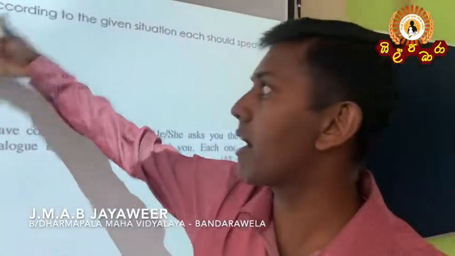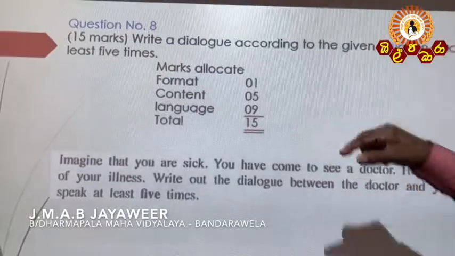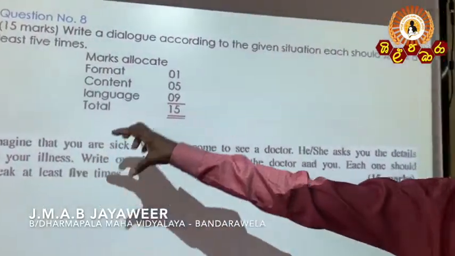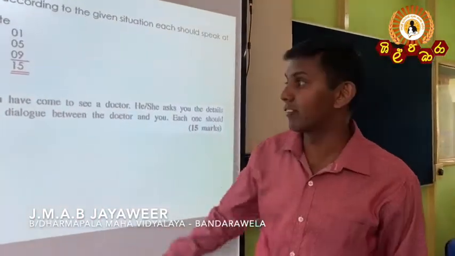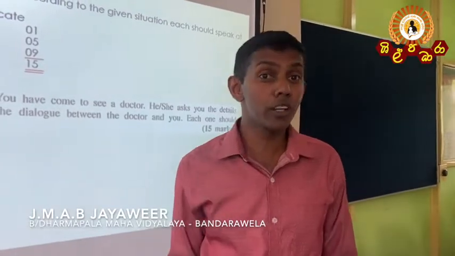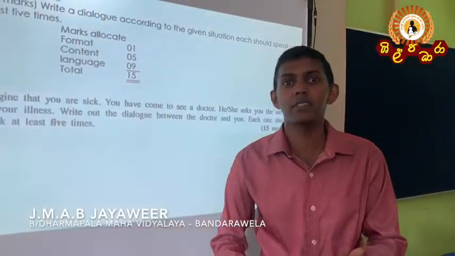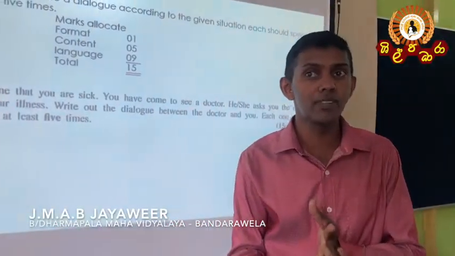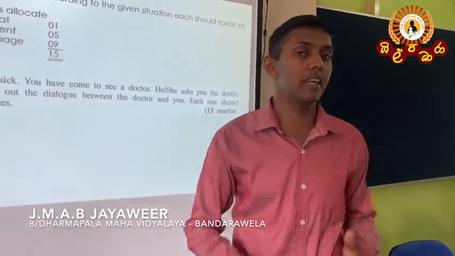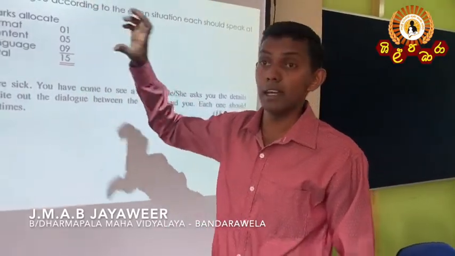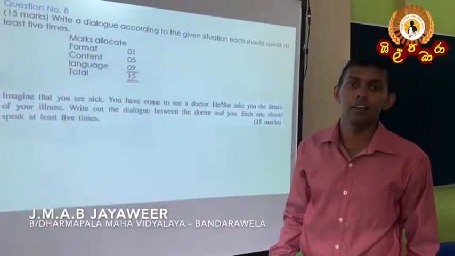Right. Now this is the mark allocation. 1 mark for format and 5 marks for content. It means these ideas should be included in your dialogue, and 9 marks for language. Pay attention when you form questions, especially when you use do verbs, be verbs and have verbs, right? Most students misuse do verbs and be verbs. So pay your attention to grammar, especially the language, when you write this dialogue.